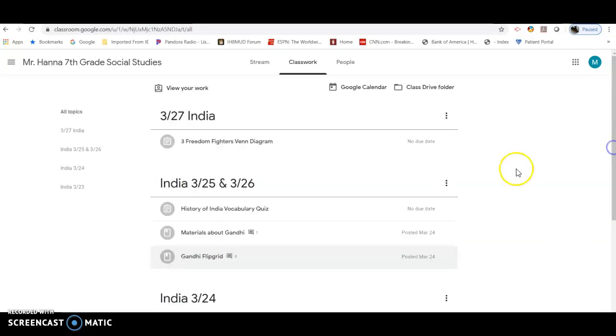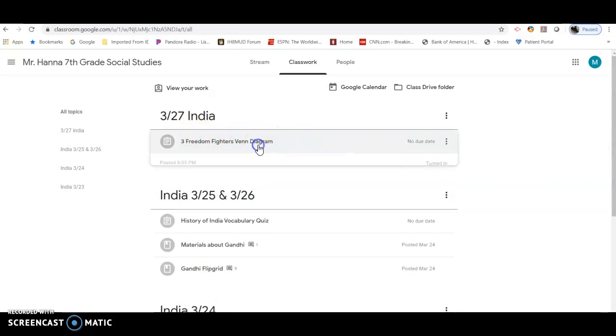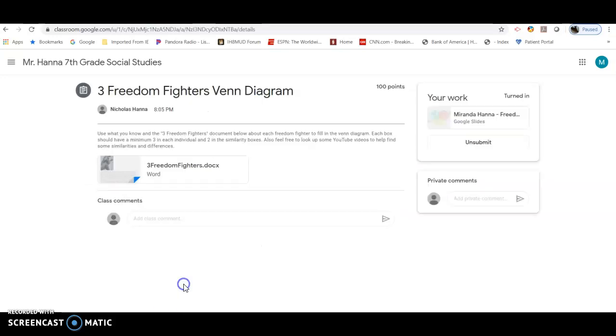But the main assignment for today is doing this assignment right here. So just to recap, click on View Assignment, click here, go through it, and make sure you click Turn In to be done. Okay, once you've done that, you're good.